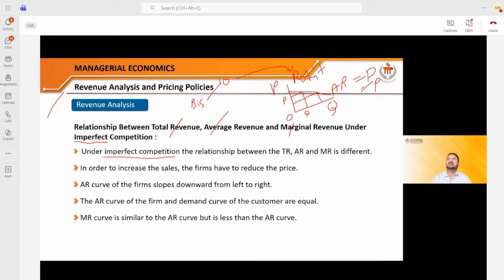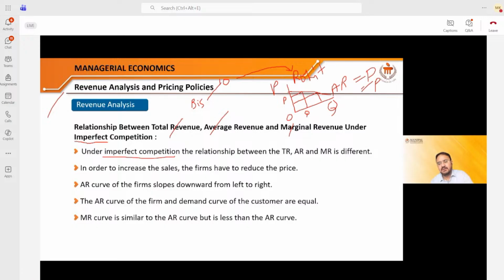Therefore, it is always observed that any firm which is working in the imperfectly competitive market, its demand curve, which is nothing but the price curve, which is nothing but the average revenue curve, will be downward sloping. Remember this. Any company working in the imperfectly competitive market, its demand curve, average revenue curve, and marginal curve will be downward sloping.